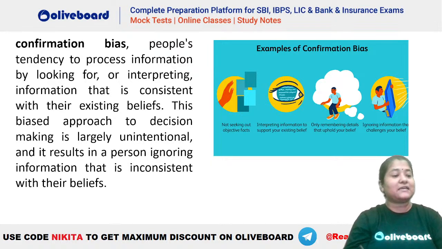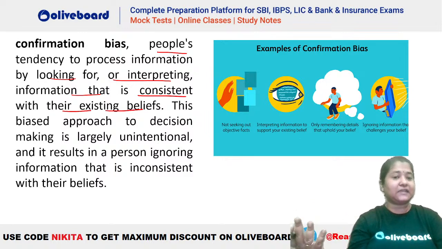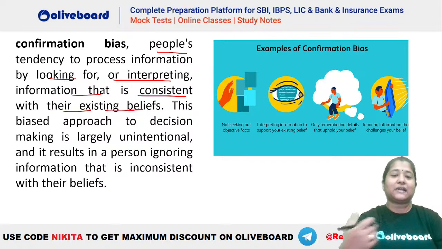So confirmation bias is actually that people have their previous thoughts and thought process, right? So here, it is people's tendency to process information by looking for or interpreting information that is consistent with their existing set of beliefs. So I have a set of beliefs, and if I am processing my information or taking a decision based on that existing belief, that is said to be confirmation bias, right? Now this biased approach to decision making is largely unintentional, and it results in a person ignoring information that is inconsistent with their beliefs, right?